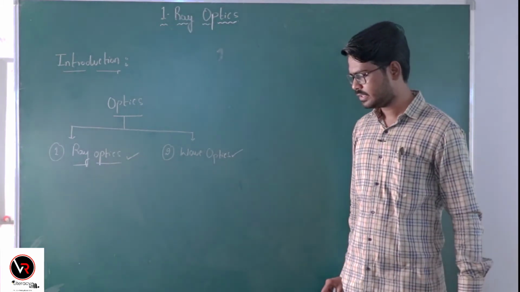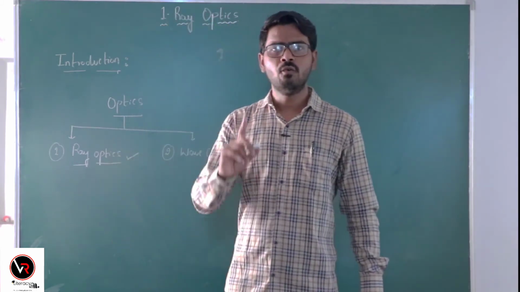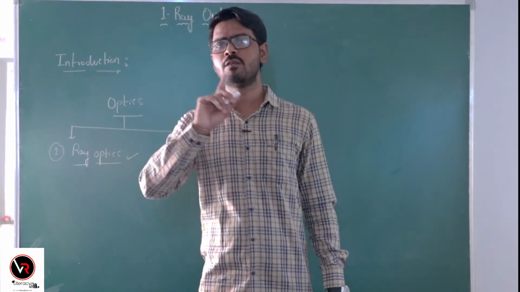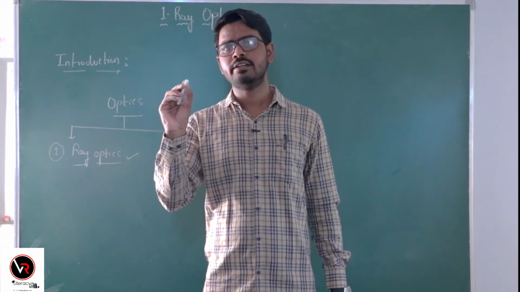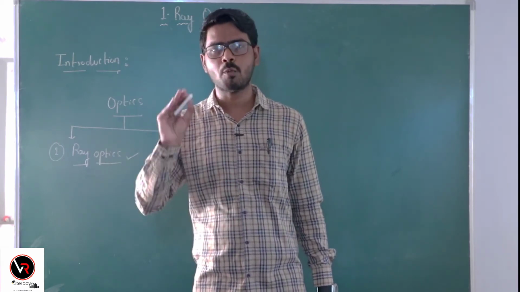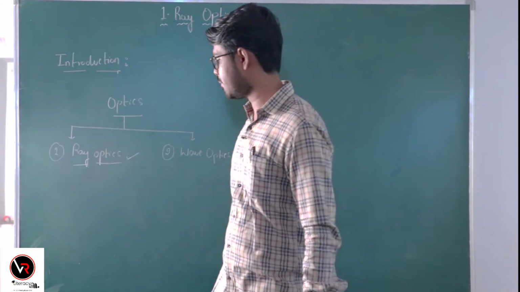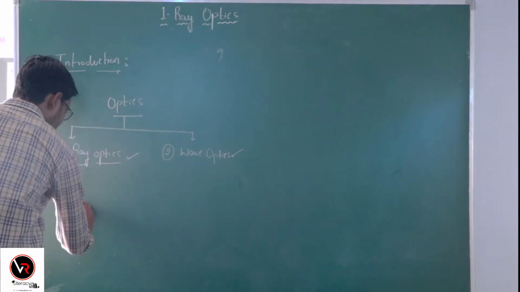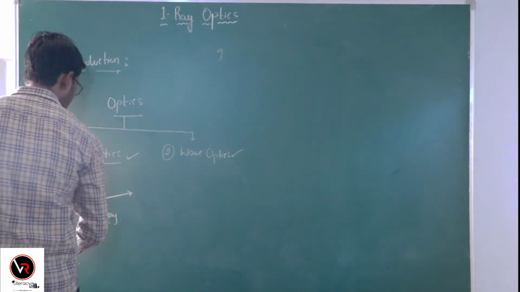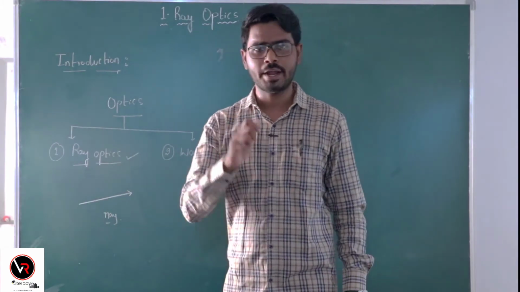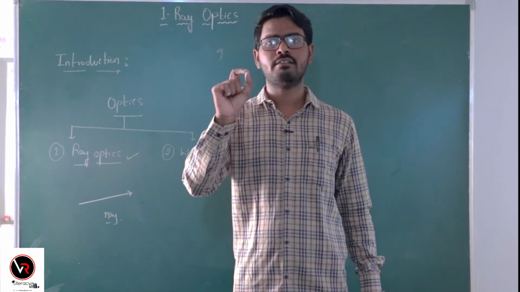Right. So, in ray optics, we consider the propagation of light with a ray. We represent the direction of propagation of light from the source to the surroundings with the help of a ray. Now you can ask me why? Why should we represent the path of the light with a ray?